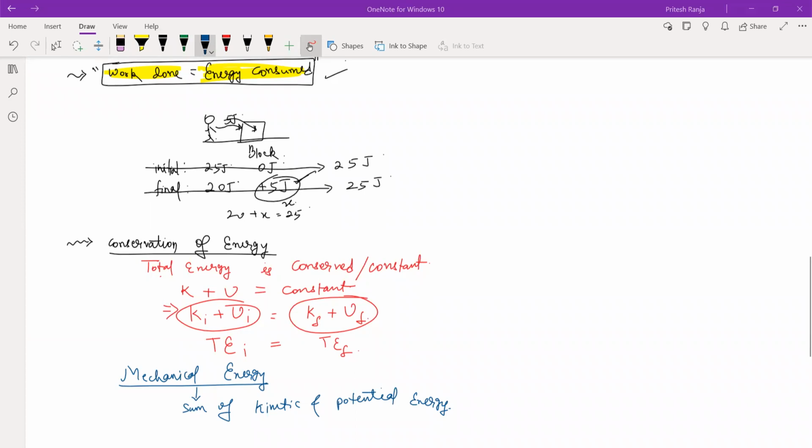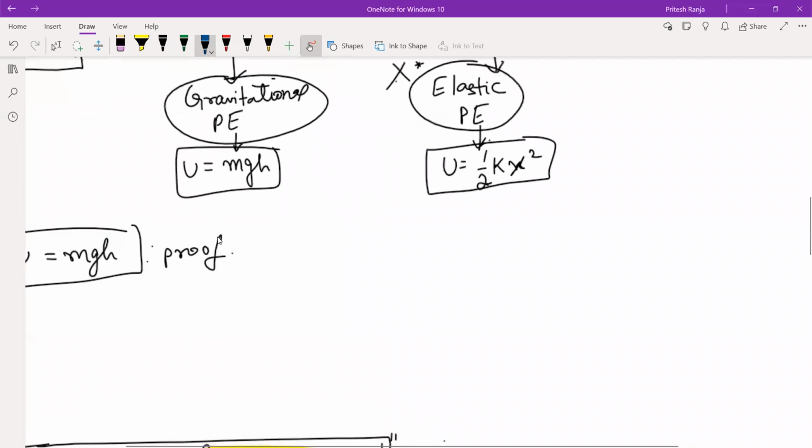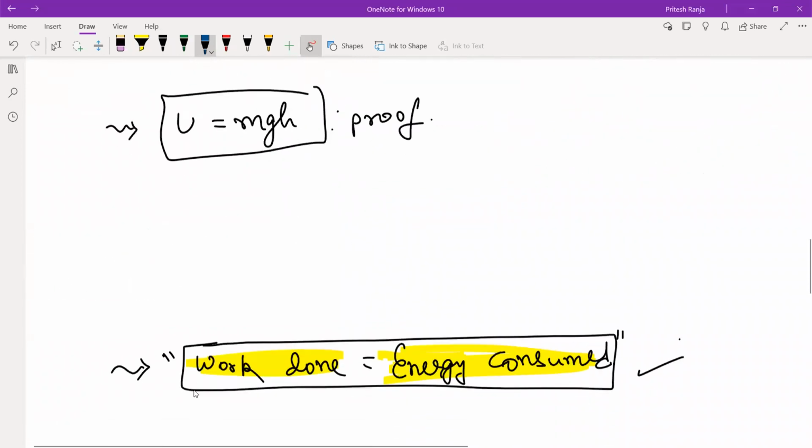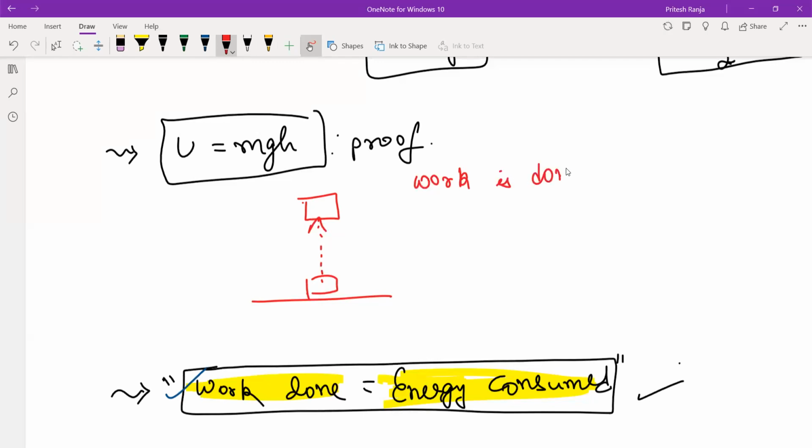So let us see here the proof for U is equal to mgh. So here also we will use the same idea. So let's say the object is here lying on the ground. So when you are taking the object up, work is done against gravity. Work is done against the gravity. If there would have been no gravitational force, there was no need for the work to be done.